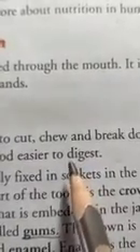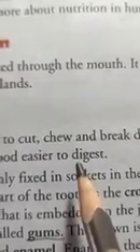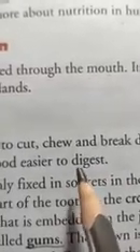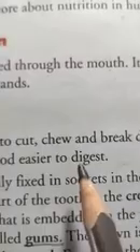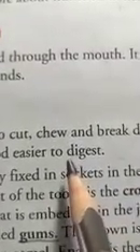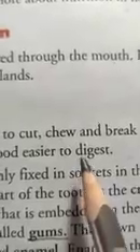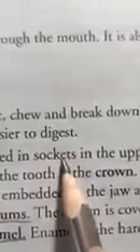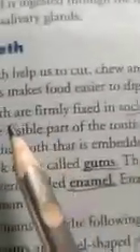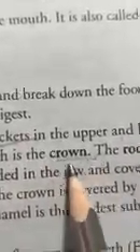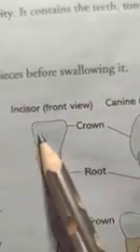Dear students, each tooth is present in a separate socket in the gum. The white and hardest substance that covers the teeth is called what? Enamel. We will discuss further. The teeth are firmly fixed in the sockets, as I told you, in the upper and lower jaws. The visible part of the tooth is called what? Crown. I will show you the structure of the crown.